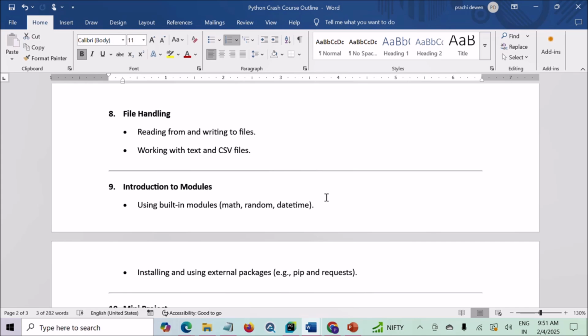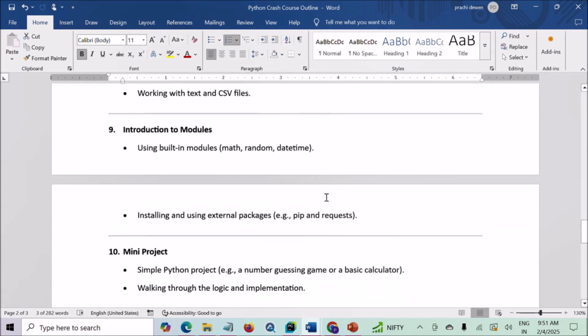Next is introduction to modules. In this section, you will learn how to use built-in Python modules like math and random to perform tasks easily, and how to install third-party packages using pip, that is the Python package manager.